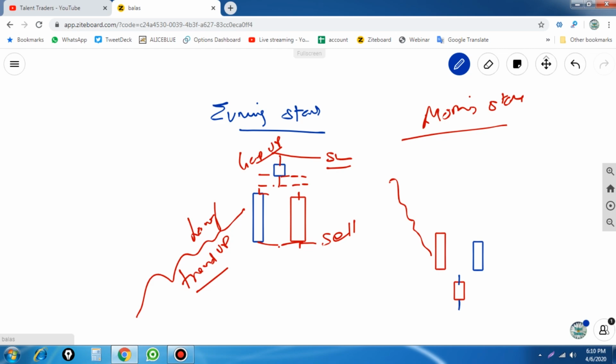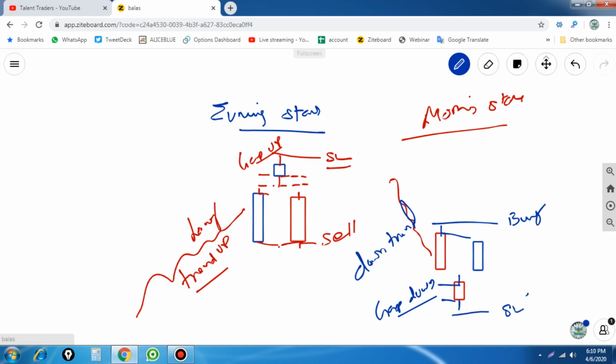There is a downtrend, then a big red candle and a gap down opening, and then the next candle crosses above this line, or forms any high. That should be the buy opportunity, and we put the stop loss below this low. This is the morning star reversal pattern using spinning candles.